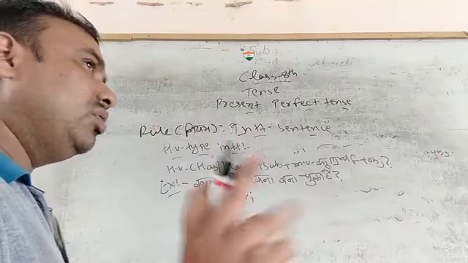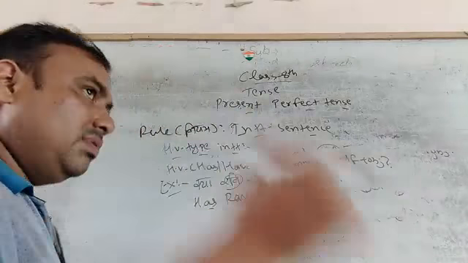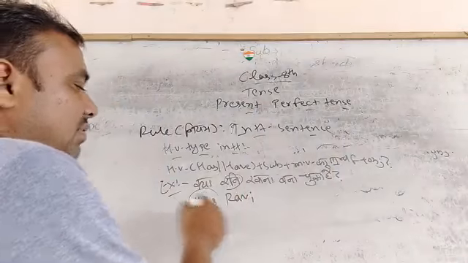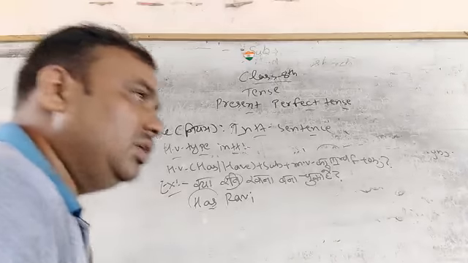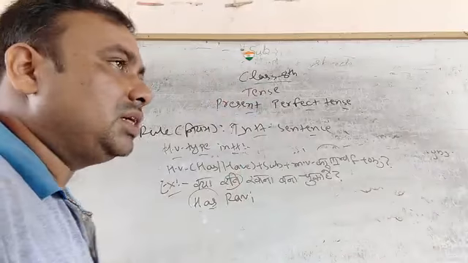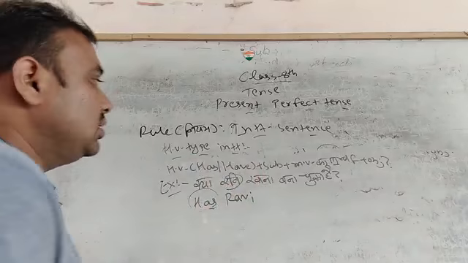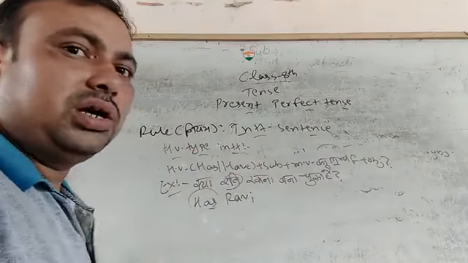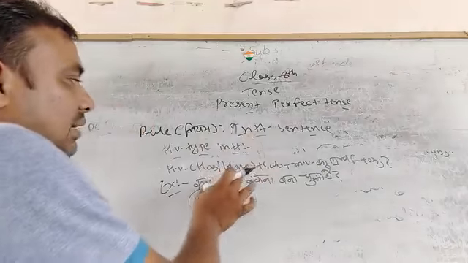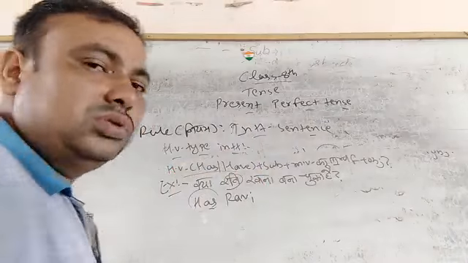And helping verb type interrogative, just keep in mind that in helping verb type interrogative we start with the helping verb. So has, have, it is a helping verb we use in present perfect tense, and I am explaining you here present perfect tense. So when we are making the interrogative sentence, we start with the helping verb type interrogative. Thereafter we start with the WH type interrogative. So in helping verb type interrogative, we put first helping verb has, have, which we use in present perfect.